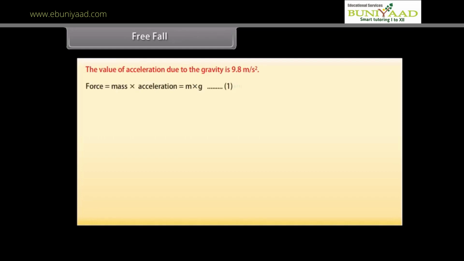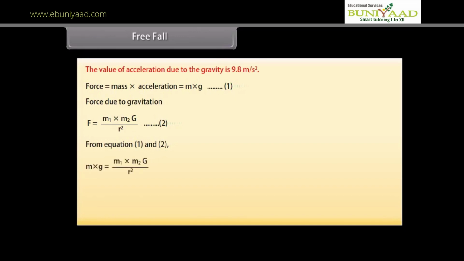Force is equal to mass into acceleration, which is equal to m into g, equation 1. Force due to gravitation, F is equal to G m1 into m2 upon r square, equation 2. From equation 1 and 2, m into g is equal to G m1 into m2 upon r square. g is equal to GM upon r square. g is equal to 9.8 meter per second square.